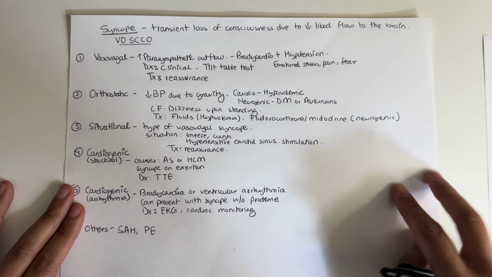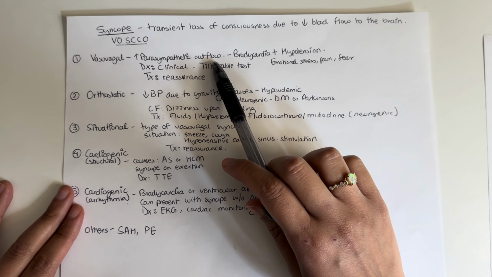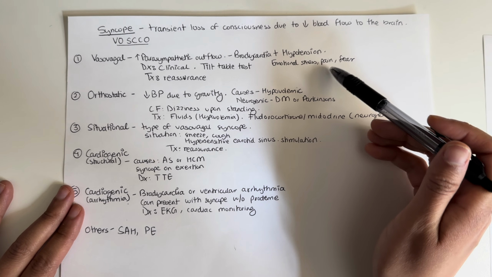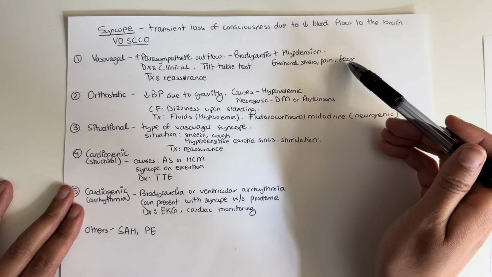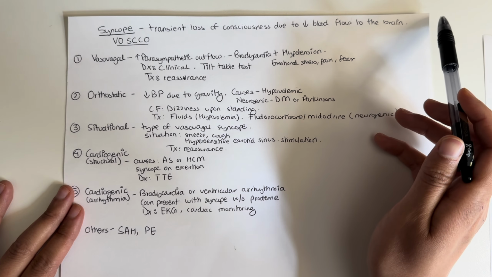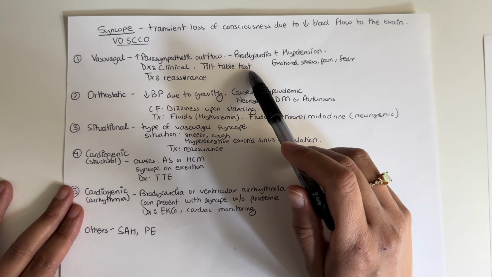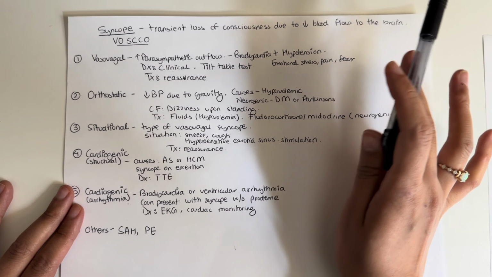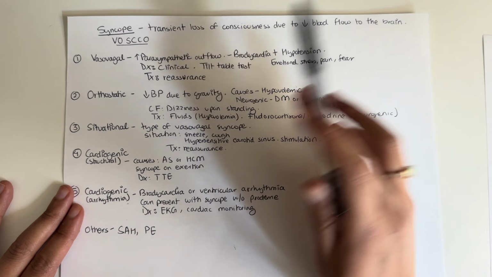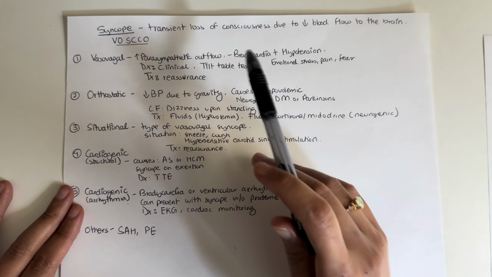For vasovagal syncope, we know that it's because a patient has an increase in parasympathetic outflow. So we're looking for situations where a patient has some sort of emotional stress, pain, or fear, which causes a parasympathetic outburst, right? And the signs would be bradycardia and hypotension. It's clinically diagnosed, and you can do something called a tilt table test, but that's usually for certain circumstances. Most of the time, if a patient has an emotional stress and then an episode of syncope, clinical diagnosis is enough. Treatment for vasovagal syncope is usually reassurance.